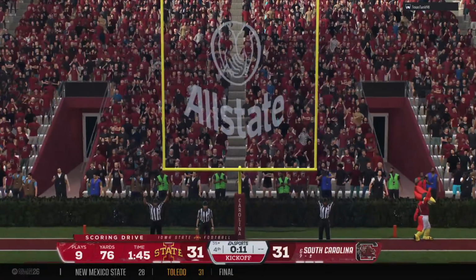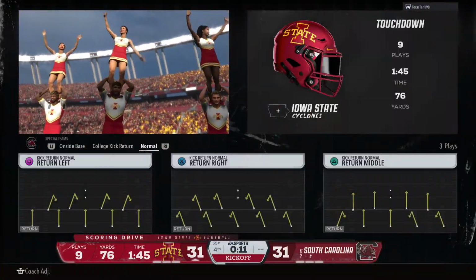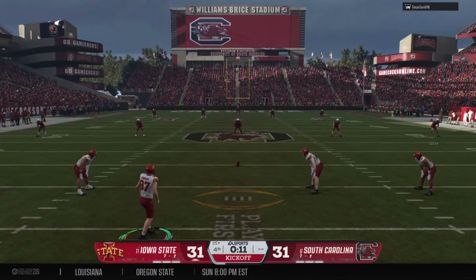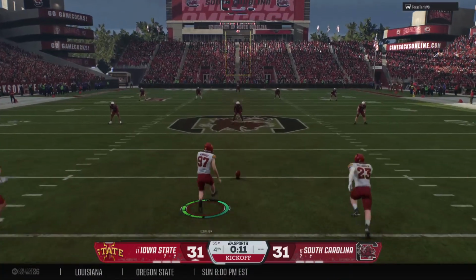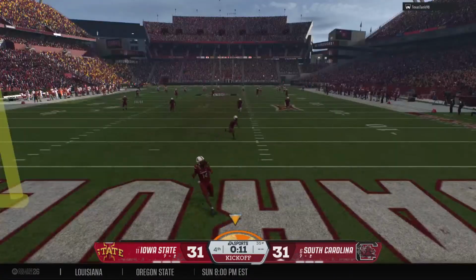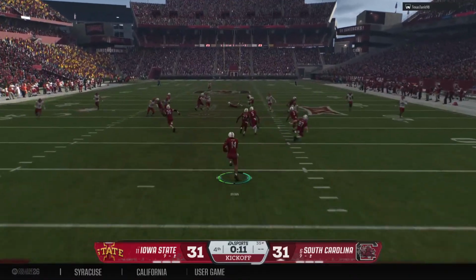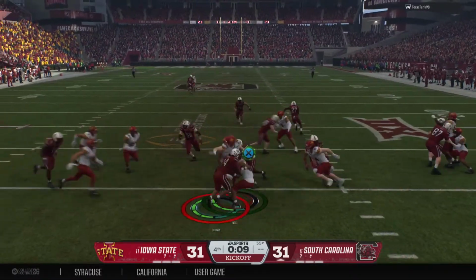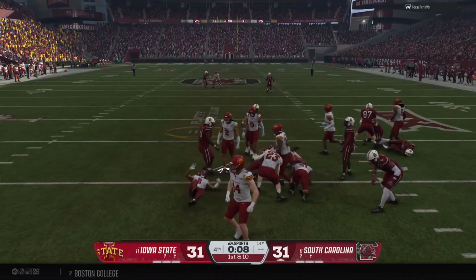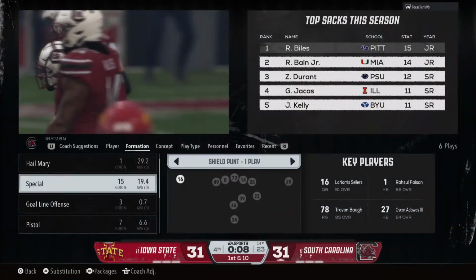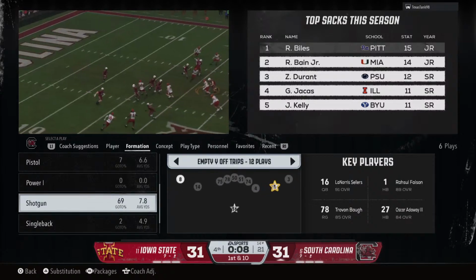PAT is up and good, and we are all tied here in the final quarter. Kickoff team out there, they are fired up after just scoring a touchdown. Bringing it out, it's Brown. Tackled at the 14. Not very good field position to start here.